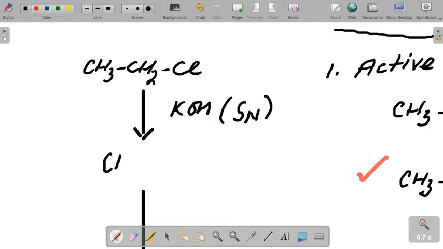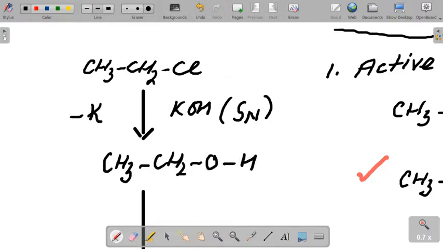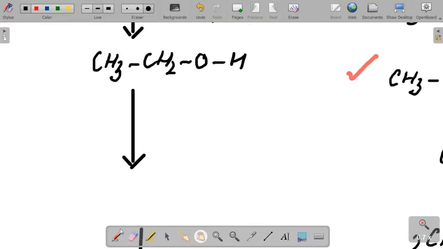So it will form CH3CH2OH, that is alcohol is formed, and the byproduct is potassium chloride. And then you react it with methyl magnesium bromide.